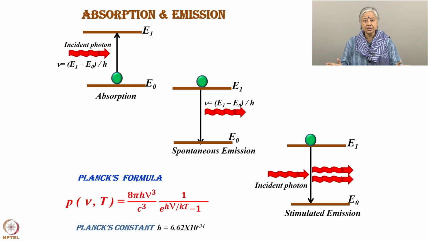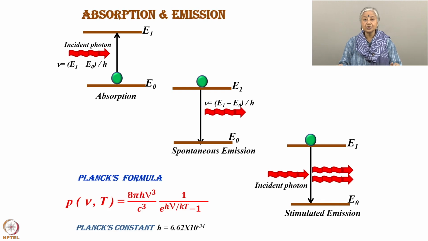Spontaneous emission anyways occurs without any incident photon at all. So, now you have these two different types of photons which are coming out. In case of the stimulated emission, these photons are exactly like the incident photon. Not only is it the same wavelength as the incident photon, which is true even about the spontaneous emission, but it has the same coherence as it is coherent with the incident photon, and it has the same direction as the incident photon. So, in case of lasing action, this is what we are looking for.